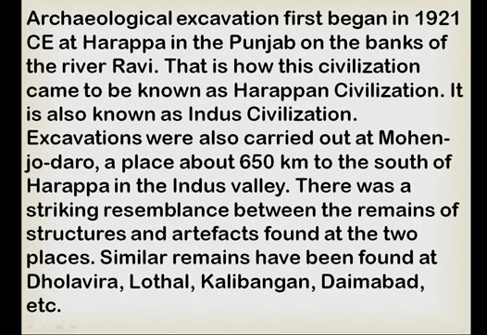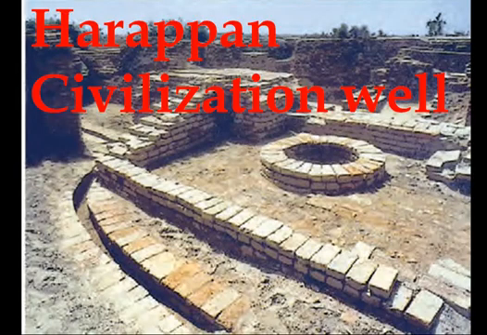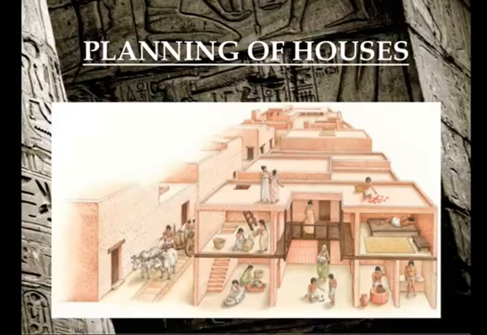In these two places, they have found the remains of structures and artifacts, and the same remains they have found in other places also, such as Dholvira, Lothal, Kalibangan, Ahmedabad, etc. So here is the picture. We can see the well of the Harappan civilization, and the next picture is the planning of houses, how at that time they used to plan their houses.